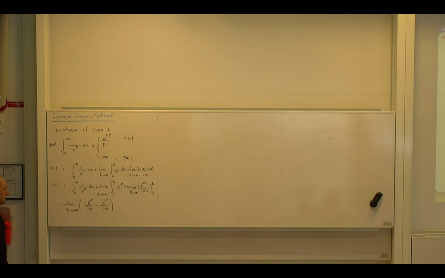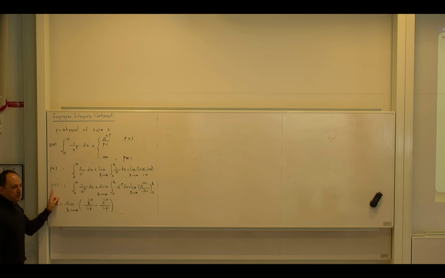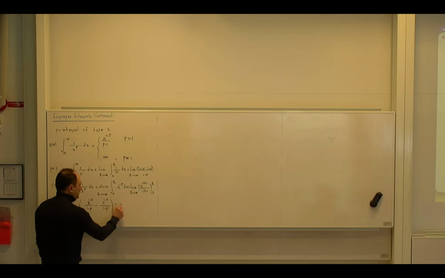Okay, this one is a fixed number. It does not depend on r, so it remains the same. But I am sending r to infinity, and I am assuming p is less than 1. So can you tell me what happens? If p is less than 1, 1 minus p is positive. So it is r to some positive power, and I am sending r to infinity. What happens? This part becomes infinity, and this is a fixed number. Infinity minus a fixed number is infinity.